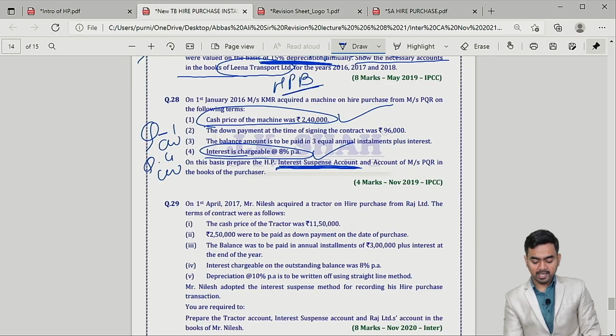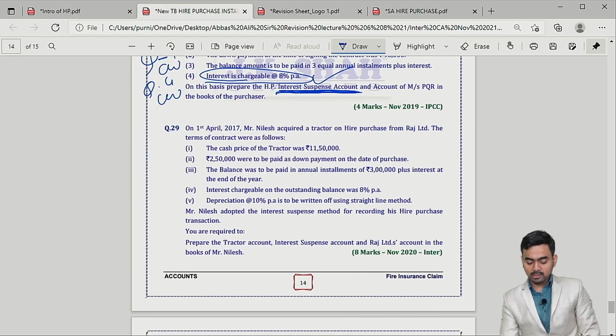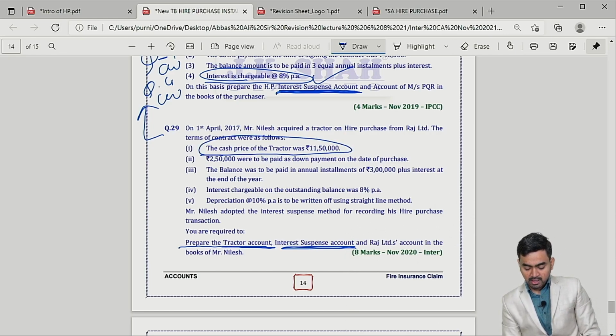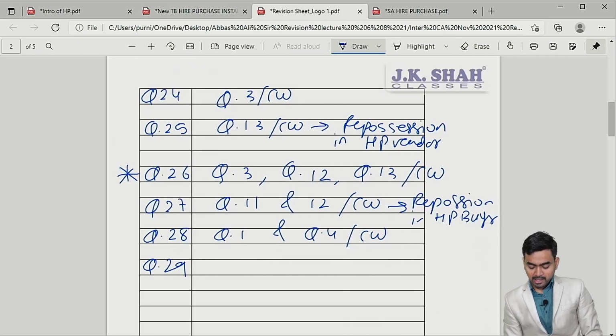Question 29. What they are asking: prepare tractor account and interest suspense account. Can I say similar to question number 28? Similar to question 28, cash price they have given, rate of interest they have given, correct. So here I am writing: question 29, similar to question 28 of past exam.